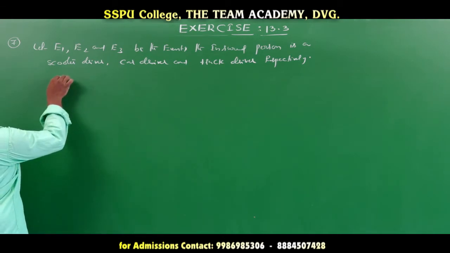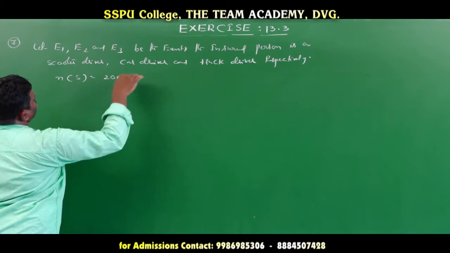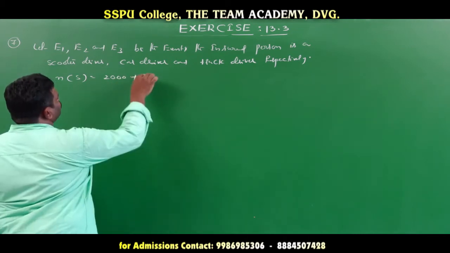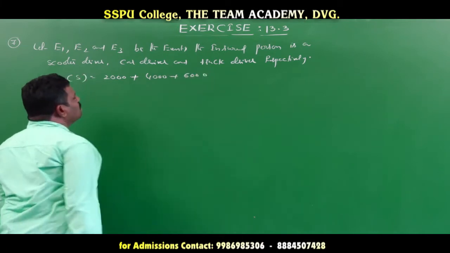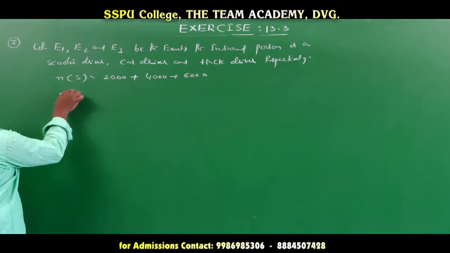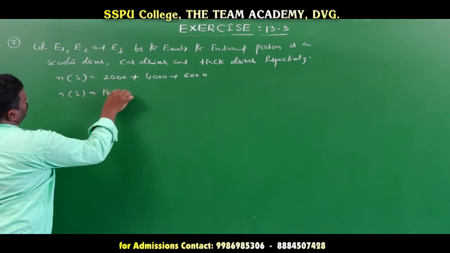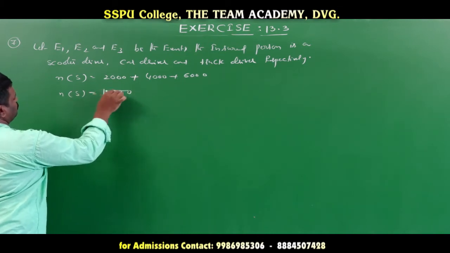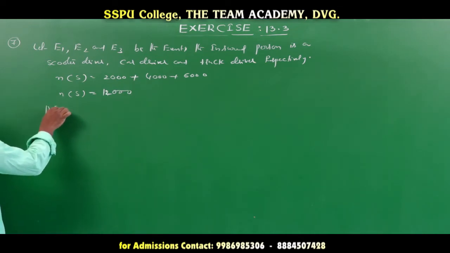Suppose the number of scooter drivers is 2,000, car drivers 4,000, and truck drivers 6,000, so the total n(S) is 12,000.